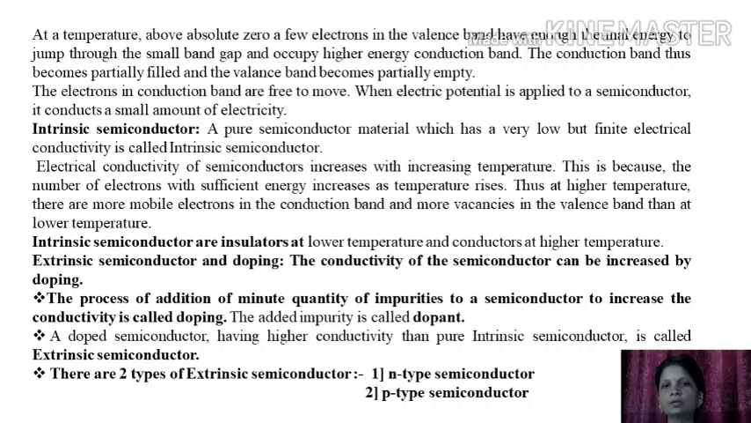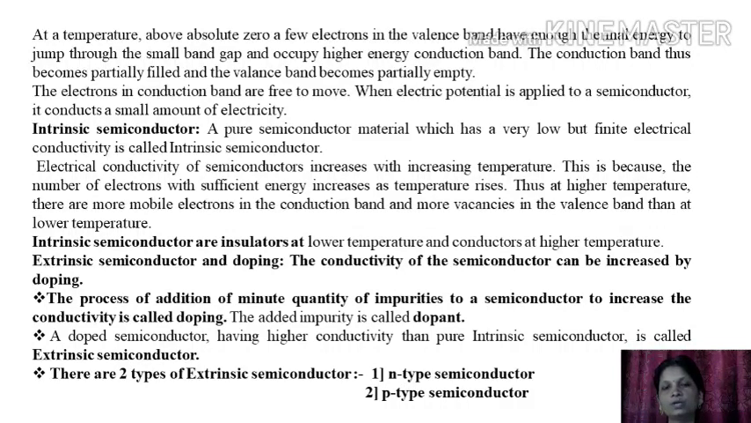This is because the number of electrons with sufficient energy increases due to the increase in temperature. Thus, at high temperature, there are more mobile electrons in the conduction band and more vacancies in the valence band than at low temperature. Intrinsic semiconductors are insulators at lower temperature and they are conductors at high temperature.